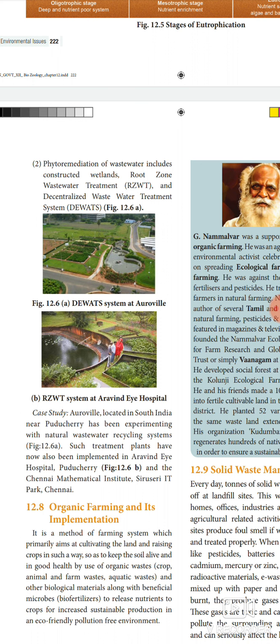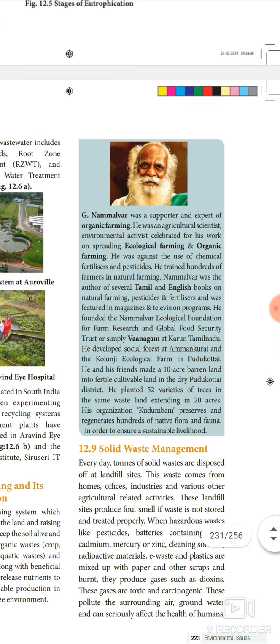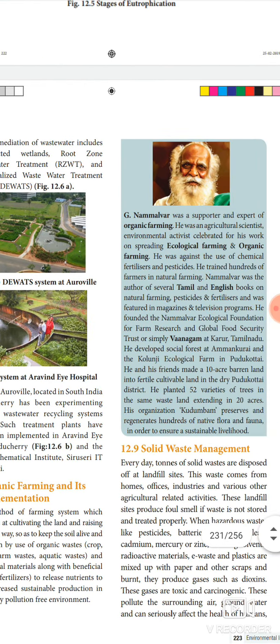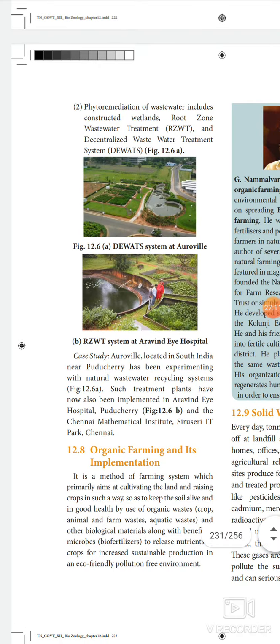Then next we see about the case study, that is Auroville, located in South India near Puducherry, has been experimenting with natural wastewater recycling systems. Such treatment plants have now also been implemented in Aravind Eye Hospital, Puducherry, and the Chennai Mathematical Institute, Siruseri IT Park, Chennai. In this area nowadays also we use the wastewater management.